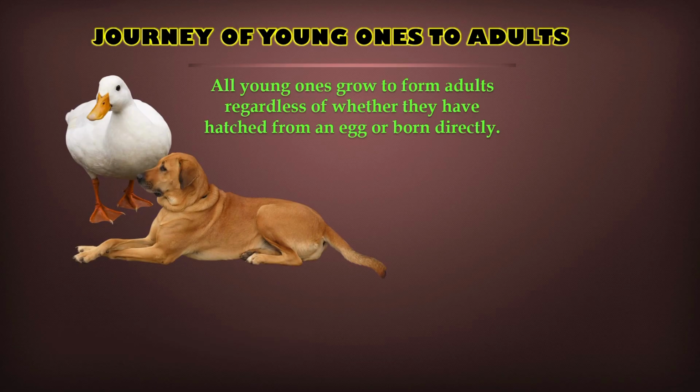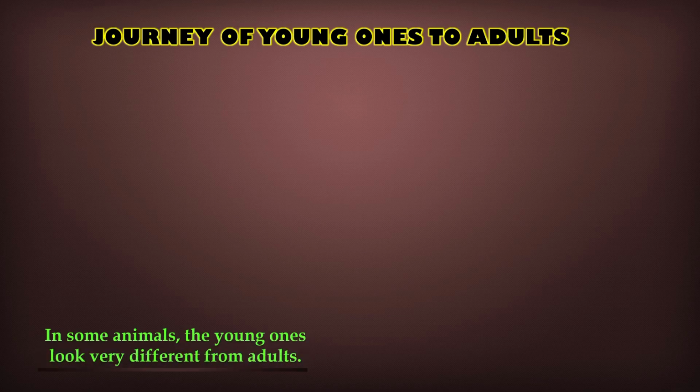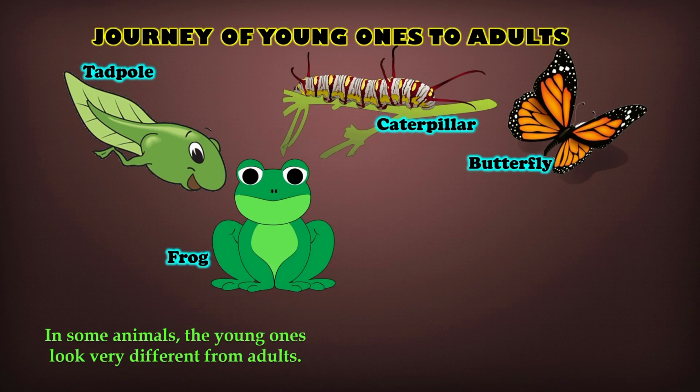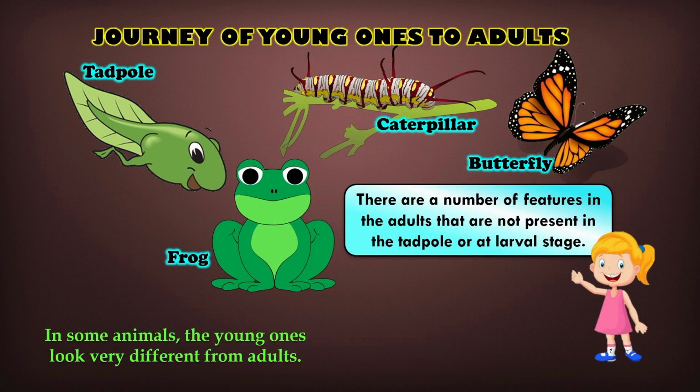Every living organism begins life as a young one and gradually grows into an adult. This happens whether the baby is born directly, like a puppy, or hatches from an egg, like a duckling. But the way young ones look can be very different from the adults. For example, a tadpole looks like a small fish with a long tail. As it grows, the tail slowly disappears and legs begin to develop, and eventually it becomes a frog.